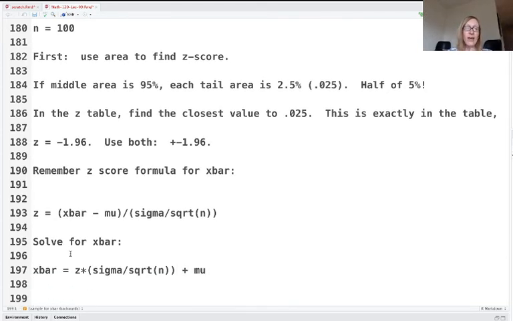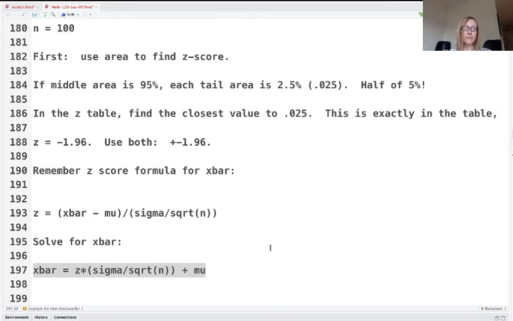I just did a little bit of algebra, but this is a formula that you can memorize. Well, by the way, you don't ever have to memorize anything for the rest of this class again because you'll always have your notes with you when you're taking these quizzes. So here's a good one. You want to have this formula with you because we'll do this every time we need to find these cutoffs.